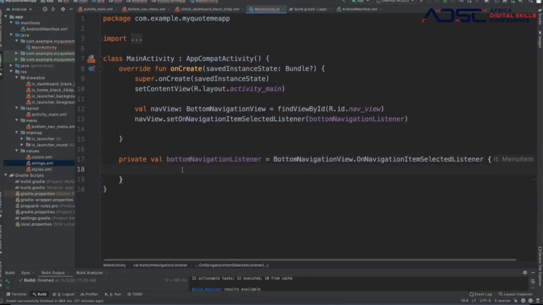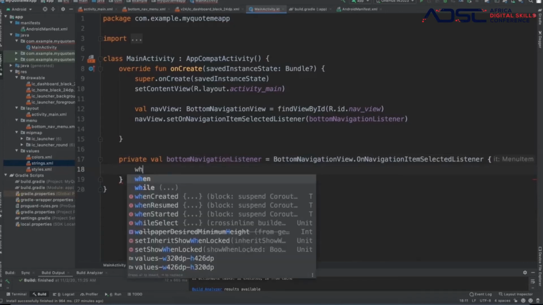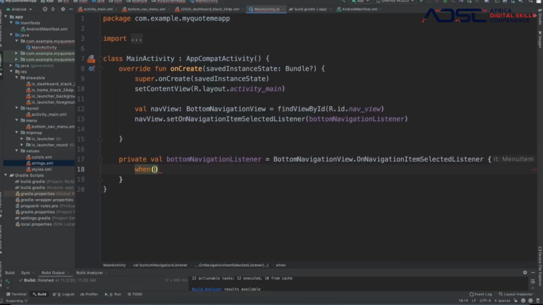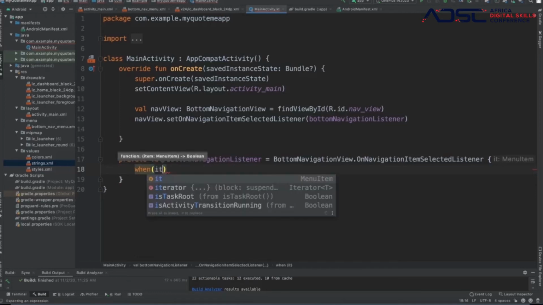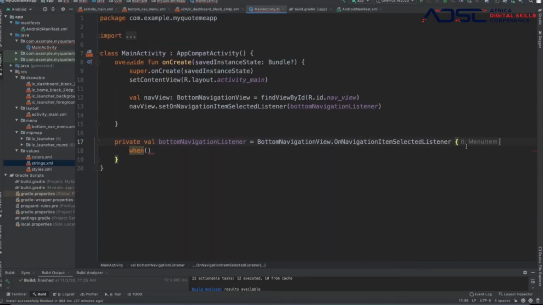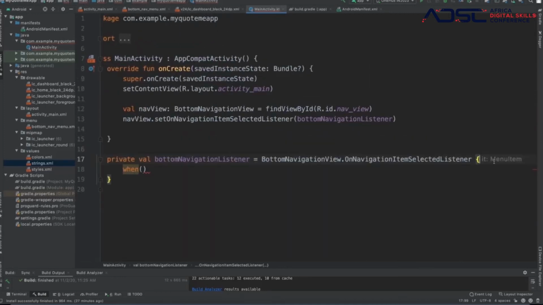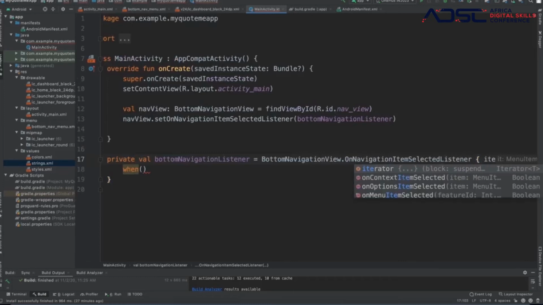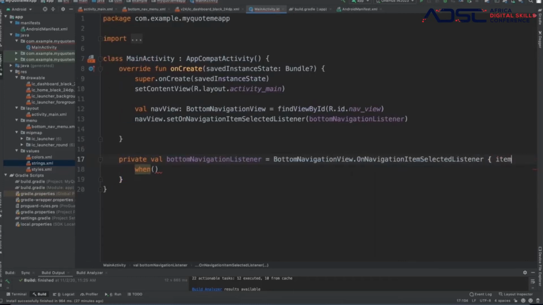And then we say when, right? When the item, wait, so what we could also do here is let me make this big a bit, put in the item, and put in the item here as well.